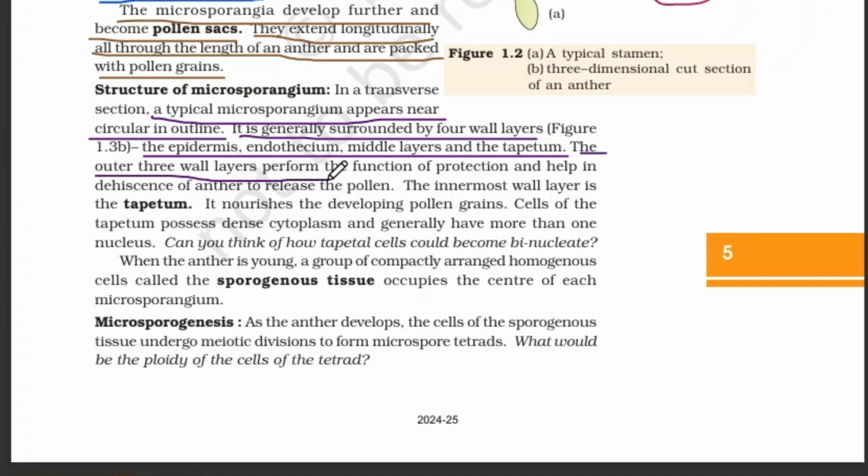The outer three wall layers perform the function of protection and help in the dehiscence of anther to release the pollen. The innermost wall layer is the tapetum. It nourishes the developing pollen grains.